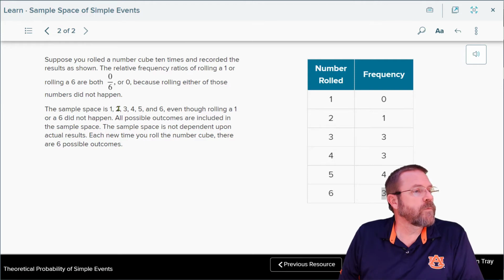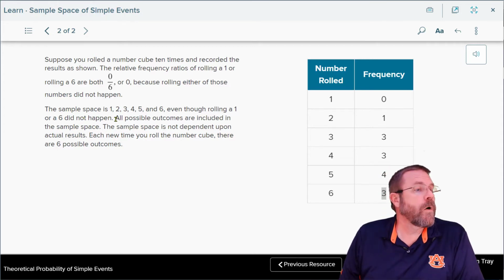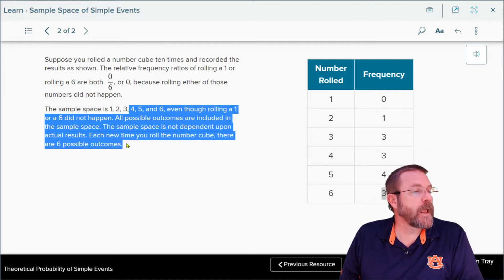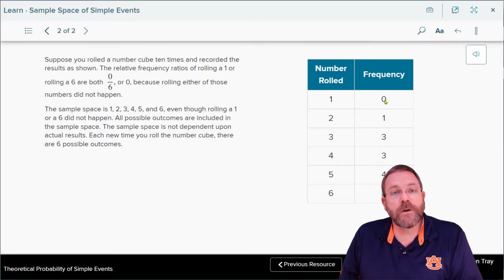The sample space 1, 2, 3, 4, 5, and 6, even though 1 or 6 did not happen, it's there. All the possible outcomes are included in the sample space. The sample space did not depend upon actual results. So what does that really mean? Even though 1 didn't occur, you still had to put it in your sample space as a possible outcome.